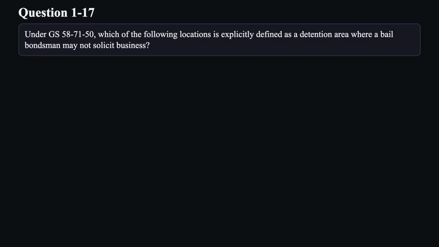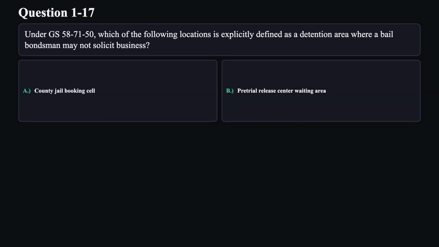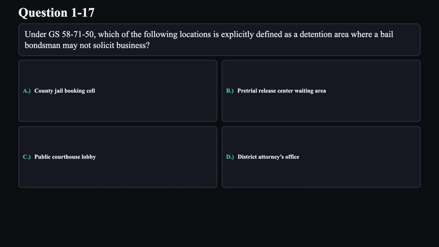Question 17. Under GS 58-71-50, which of the following locations is explicitly defined as a detention area where a bail bondsman may not solicit business? A. County jail booking cell. B. Pretrial release center waiting area. C. Public courthouse lobby. D. District attorney's office.